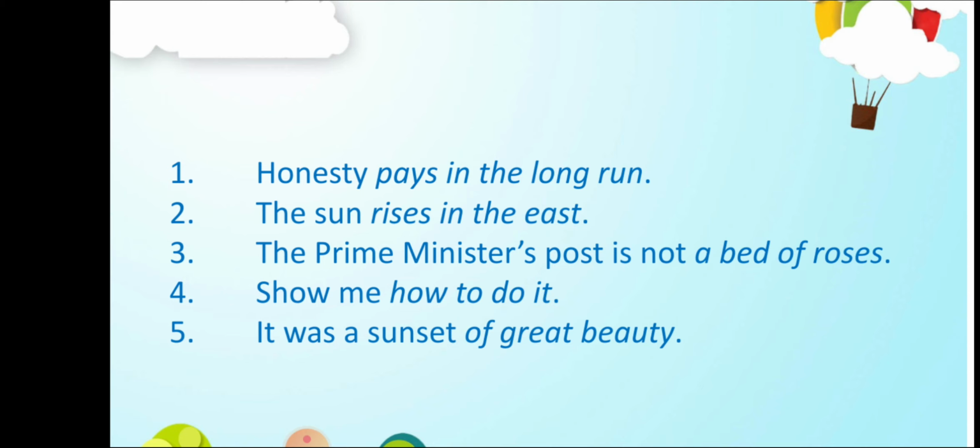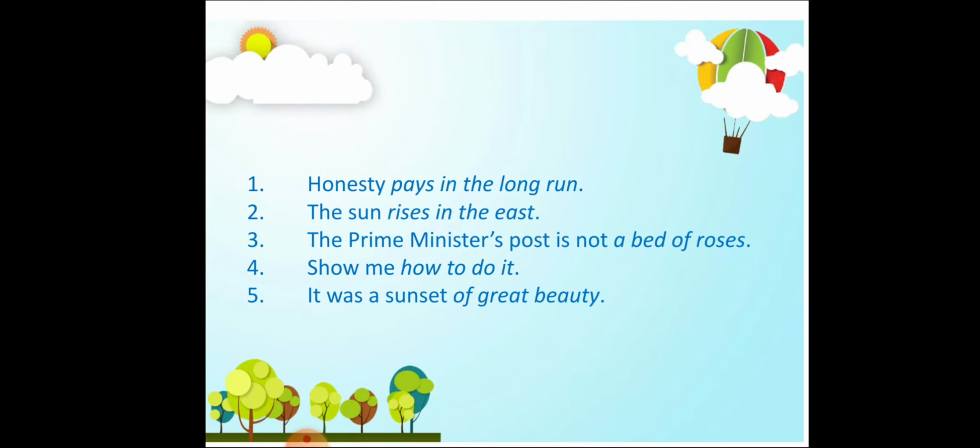The sun rises in the east. So here rises in the east is the phrase. The Prime Minister's post is not a bed of roses. Here a bed of roses is a phrase. Show me how to do it. So, how to do it is a phrase. It was a sunset of great beauty. Of great beauty is a phrase and it does not make a complete sense. So, this is the difference between sentences and phrases.